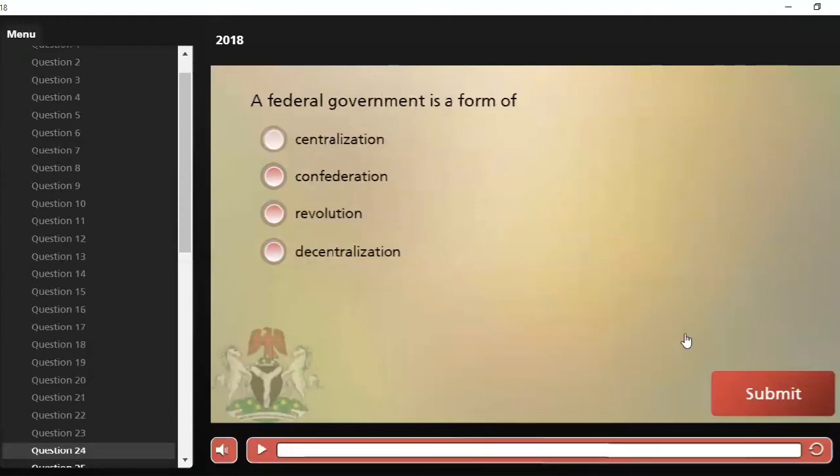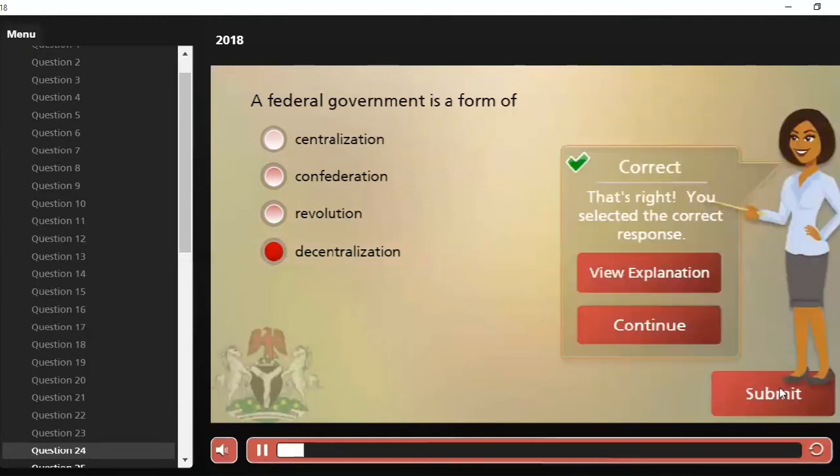Let's move on to the next question. A federal government is a form of A, centralization, B, confederation, C, revolution, and D, decentralization. Of course, we know federal government is a form of decentralization where powers are shared between units.